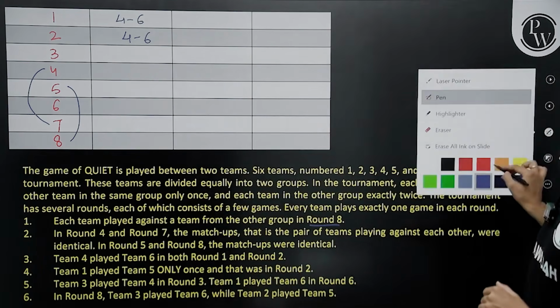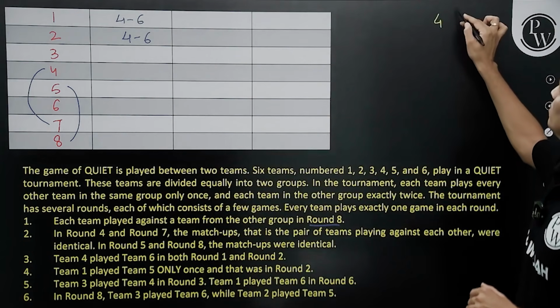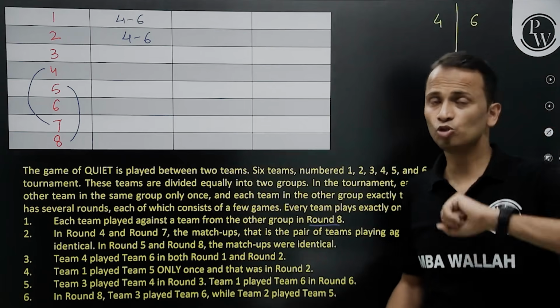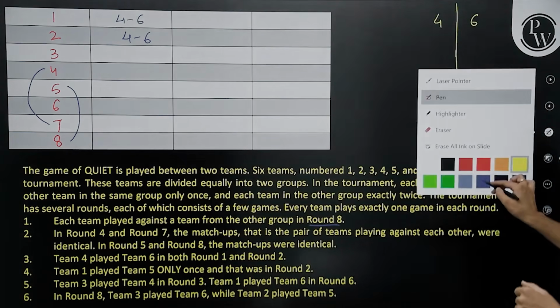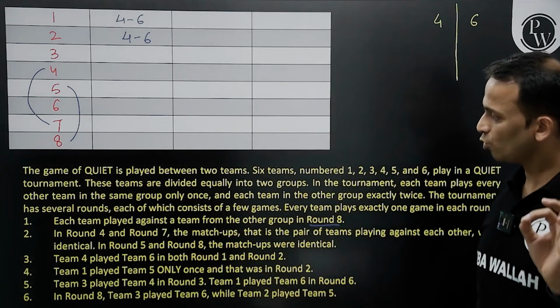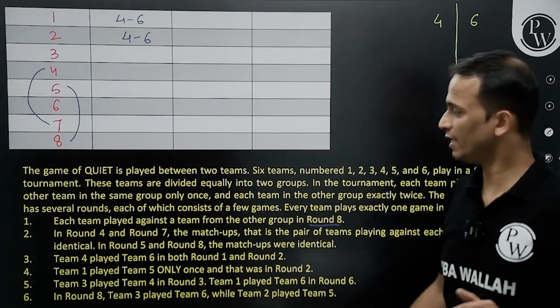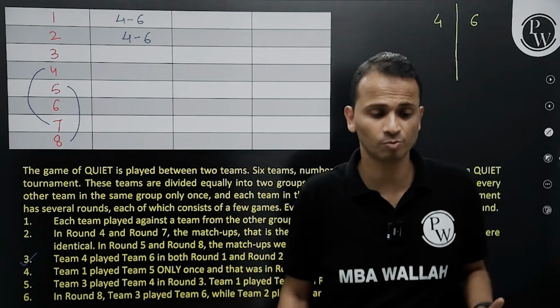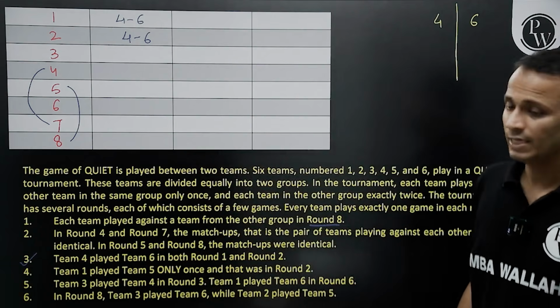So team number 4 and team number 6, they are in different groups because they are playing two matches against each other. Let's continue. So point number 3, team 4 played team 6 in both round 1 and round 2. Point number 3 is completely utilized. I'll not come back to this point. Done? Next pointer.